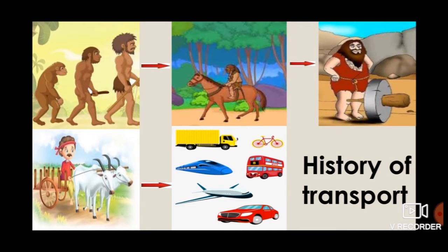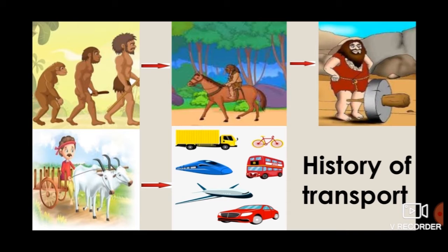Look at the picture, kids. Earliest human beings walked to go from one place to another. Later people learned to domesticate animals such as horses, camels and donkeys to travel. They started traveling on the back of these animals. These animals were also trained to carry goods.